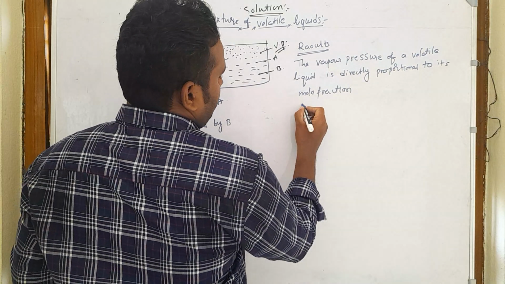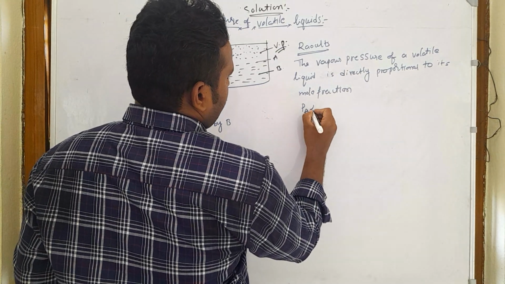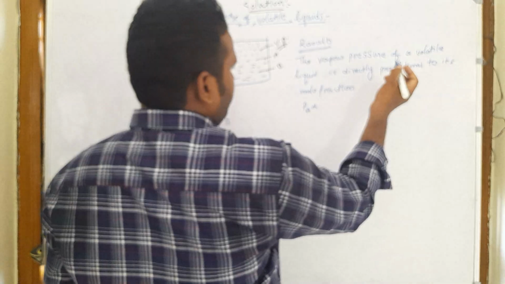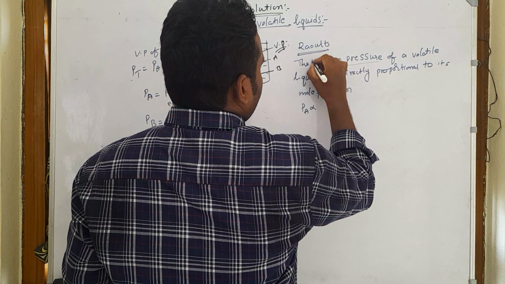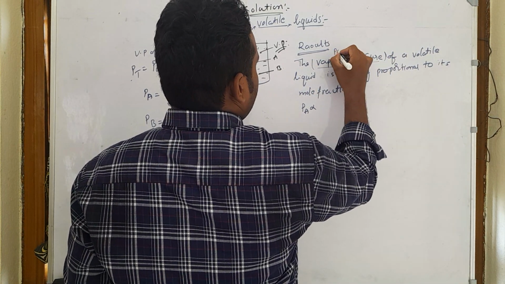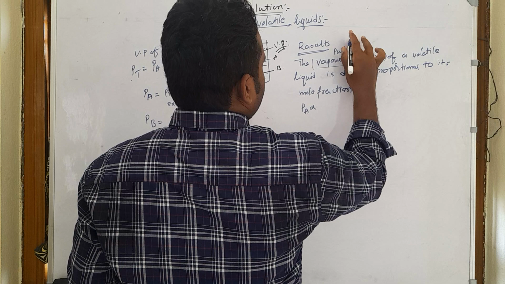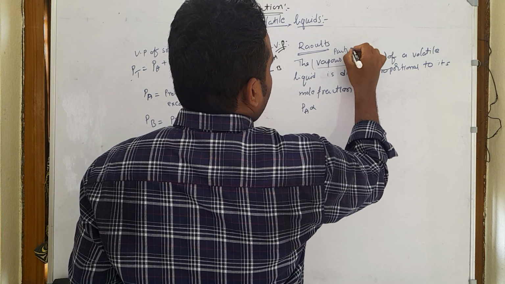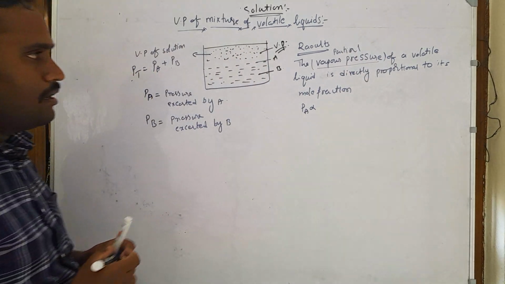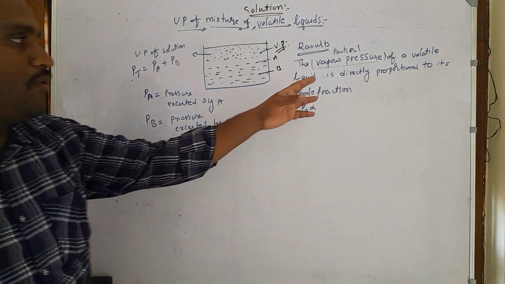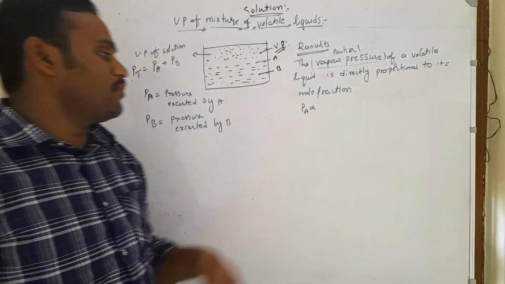Here the partial pressure of A is the vapor pressure of a volatile liquid, or you can also call it the partial pressure. The partial pressure or the vapor pressure of a volatile liquid is directly proportional to its mole fraction.